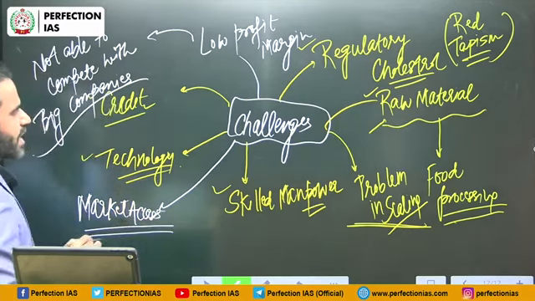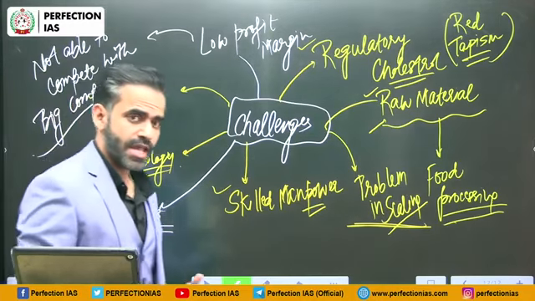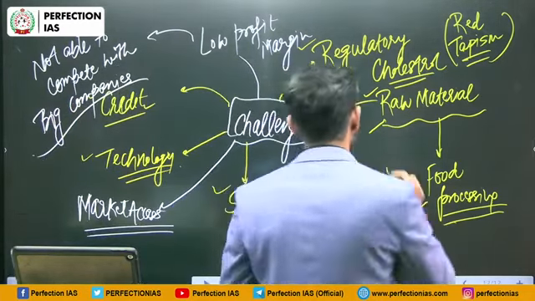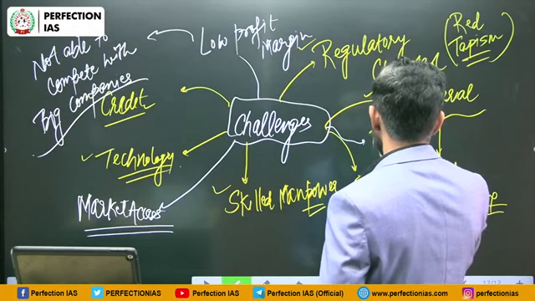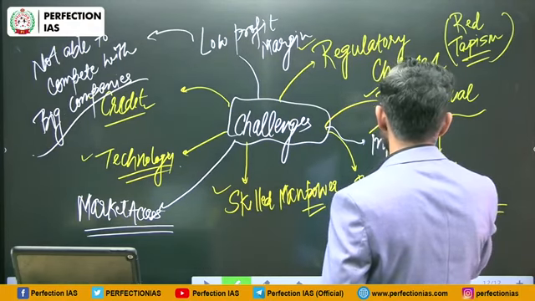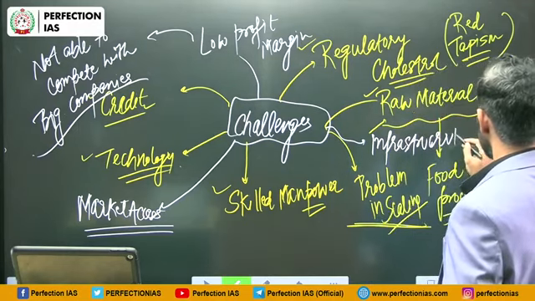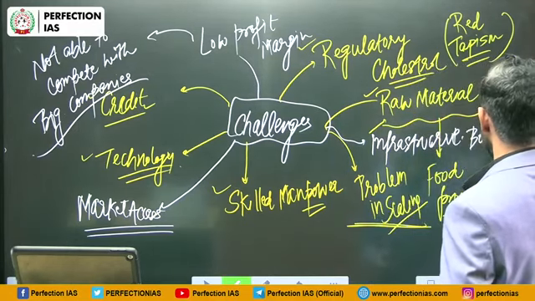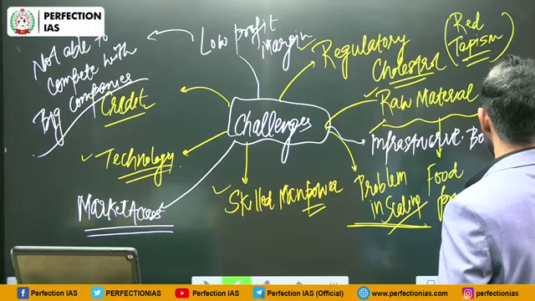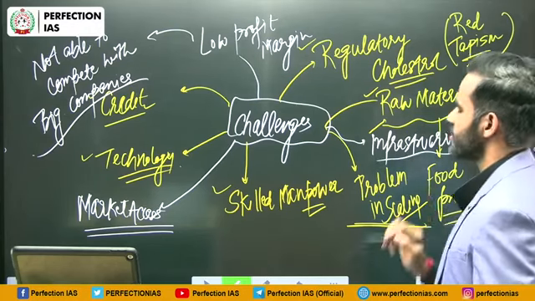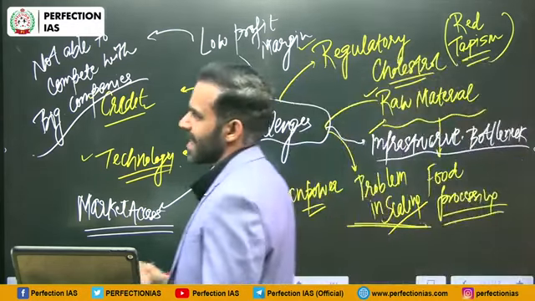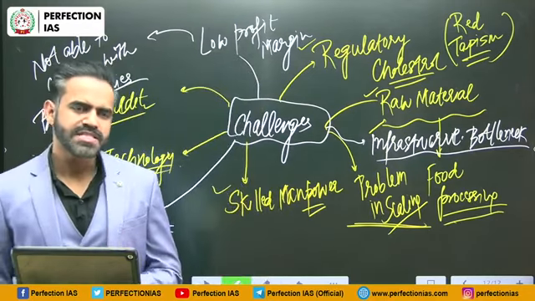MSME units do not have sufficient financial resources. MSME units do not have access to the most advanced infrastructure. So infrastructure bottleneck is another problem. That means poor quality of infrastructure also acts as a barrier in the growth of the MSME sector.